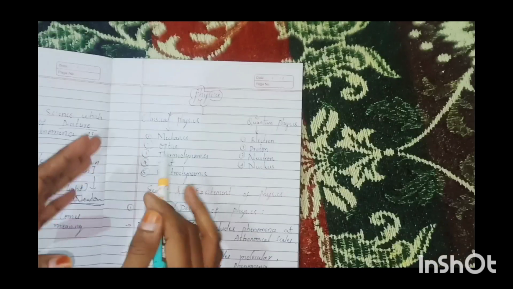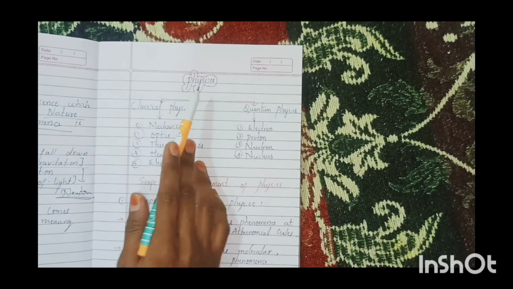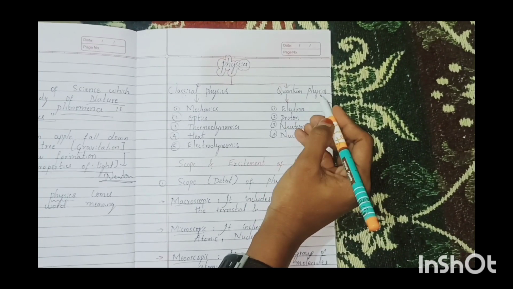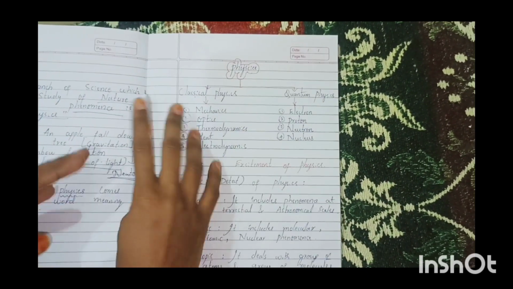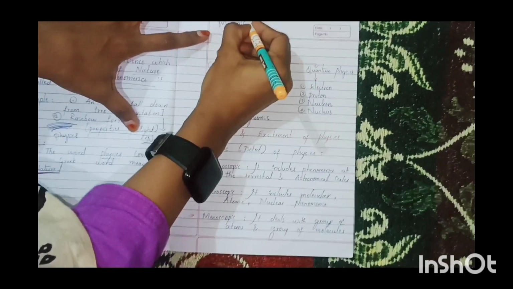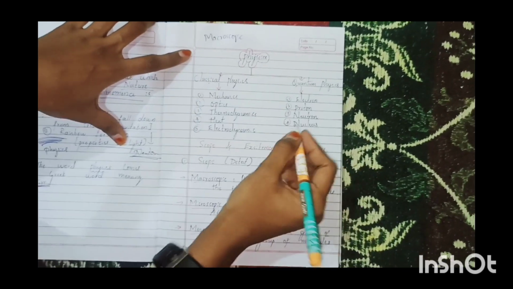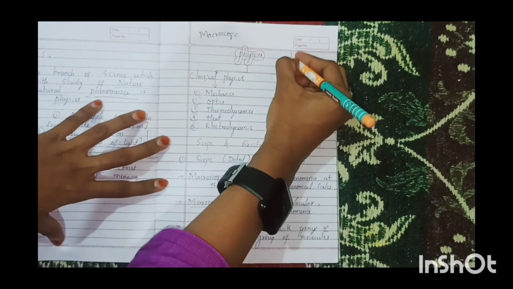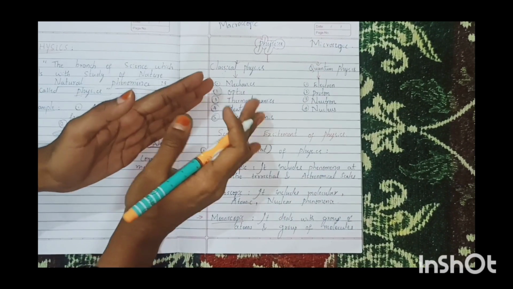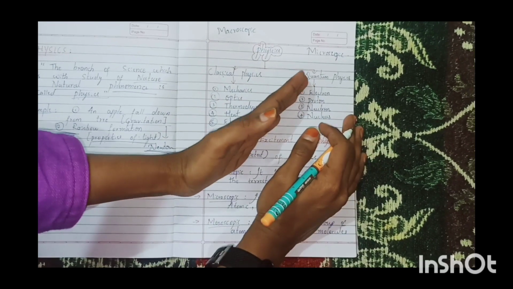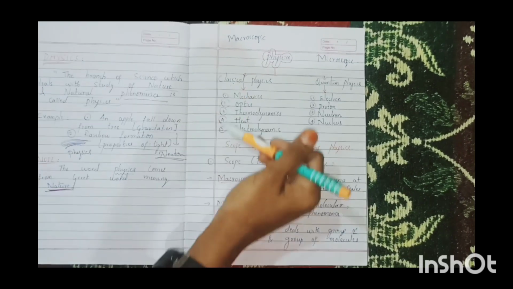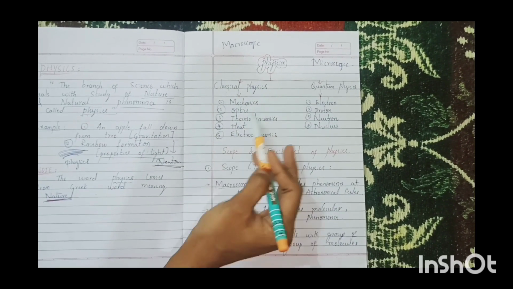Physics has some classifications. There are 2 types of physics. First one is classical physics, second one is quantum physics. Classical physics means where we study big things, which means macroscopic. And quantum physics means where we study microscopic, which means here we study very big things, and here we study very small things.